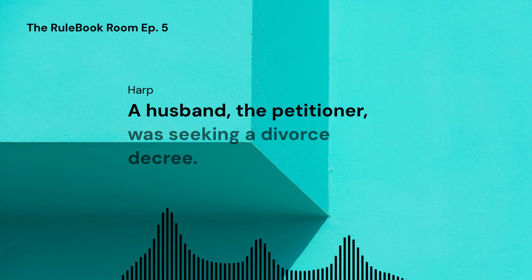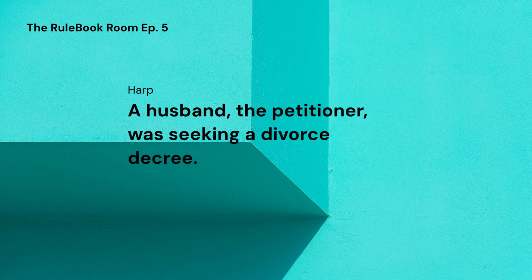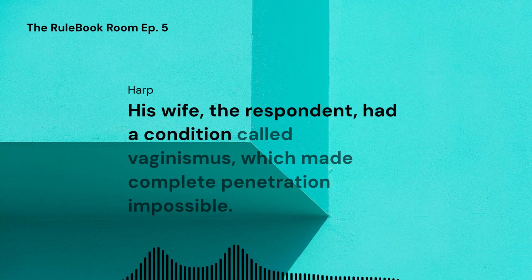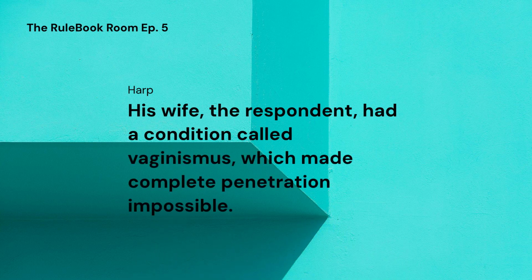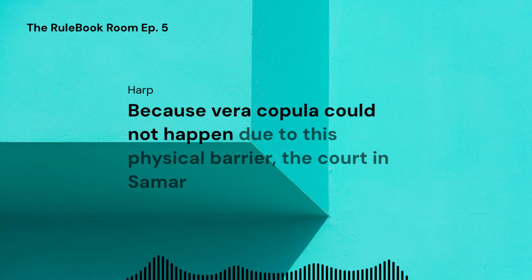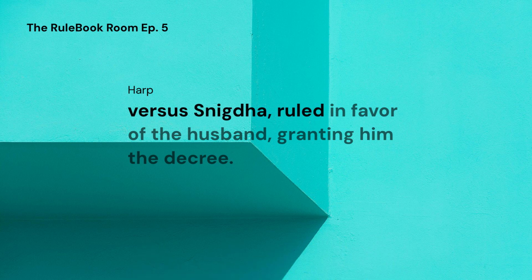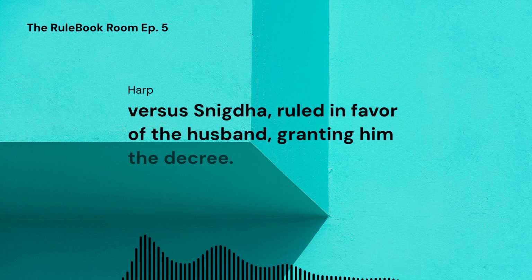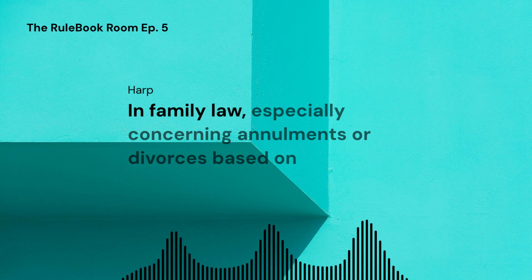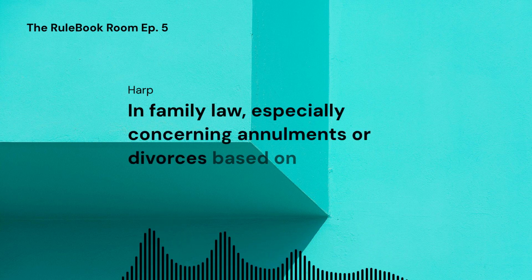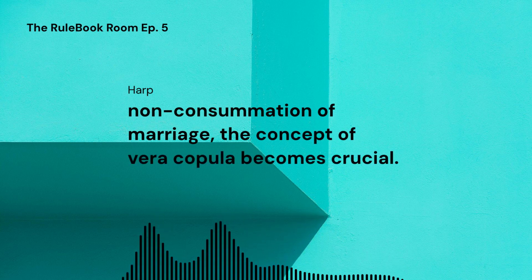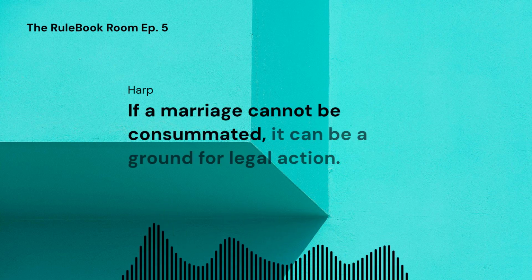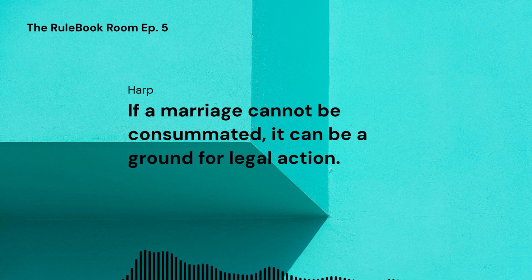A husband, the petitioner, was seeking a divorce decree. His wife, the respondent, had a condition called vaginismus, which made complete penetration impossible. Because vera copula could not happen due to this physical barrier, the court in Summer versus Snigdha ruled in favor of the husband, granting him the decree. In family law, especially concerning annulments or divorces based on non-consummation of marriage, the concept of vera copula becomes crucial. If a marriage cannot be consummated, it can be a ground for legal action.